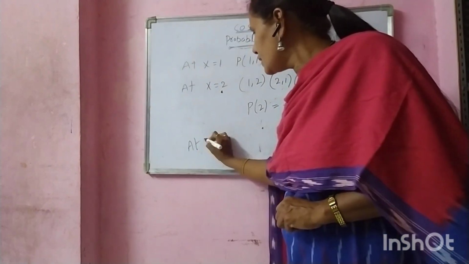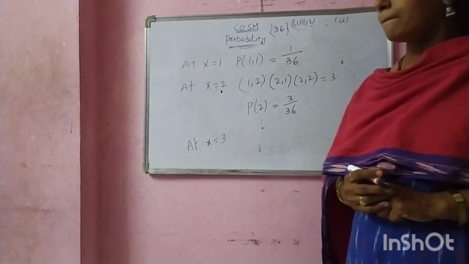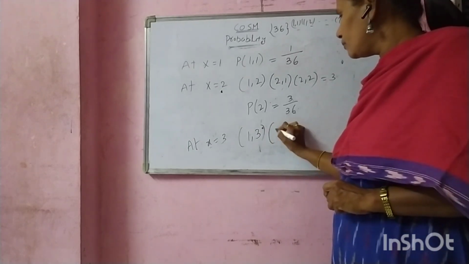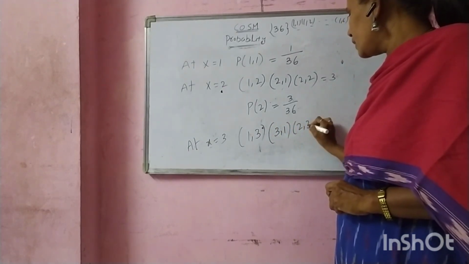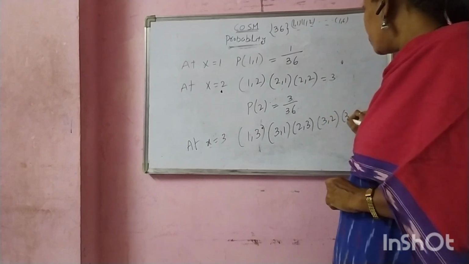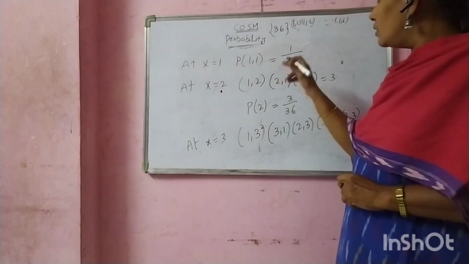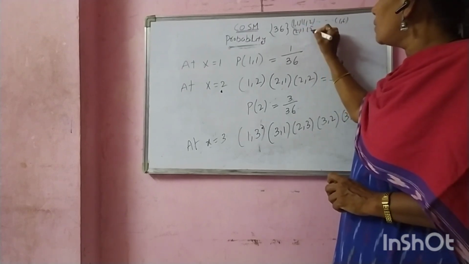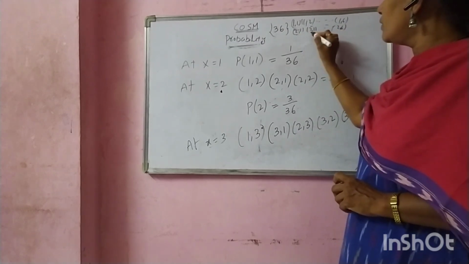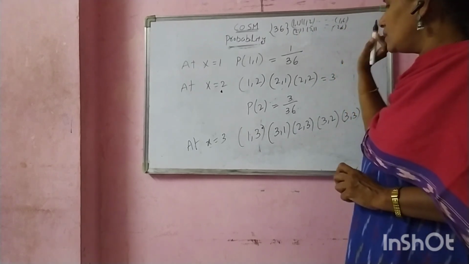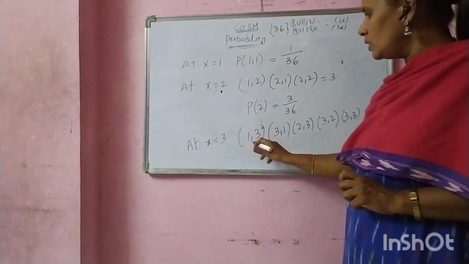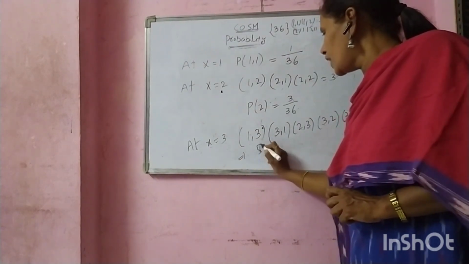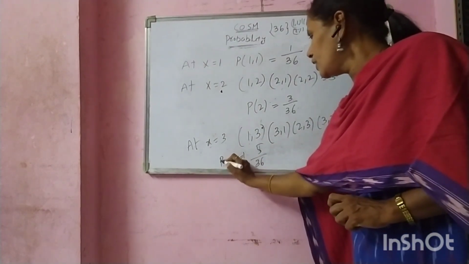Next, at X equal to 3. Maximum value is 3: (1, 3), (3, 1), (2, 3), (3, 2), (3, 3). In the previous example I already told you (1, 1), (1, 2) and so on, (1, 6); (2, 1), (2, 2) and so on, (2, 6); (3, 1), (3, 2), (3, 3) and so on, (3, 6). Now here X equal to 3 is the maximum value. Now favorable cases are 5. Total cases are 36.